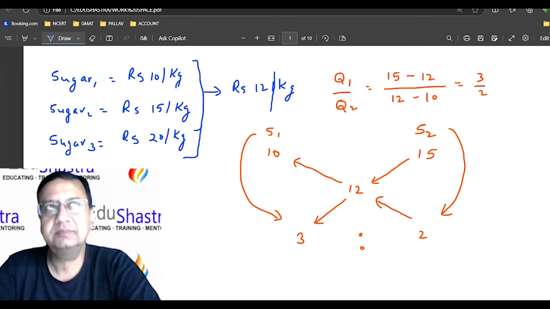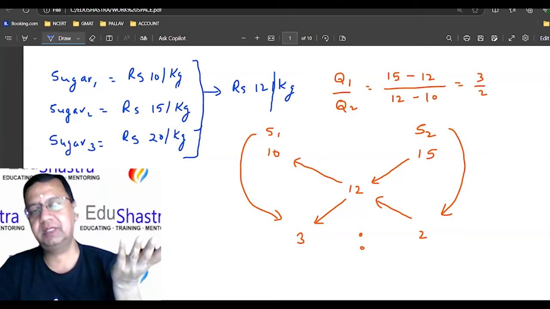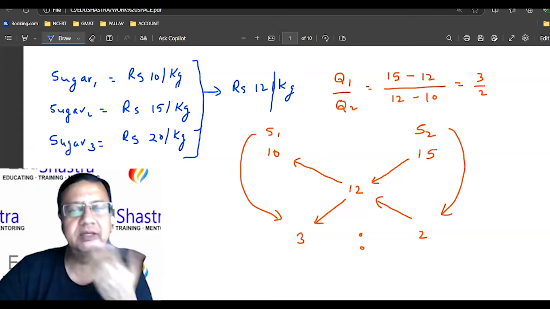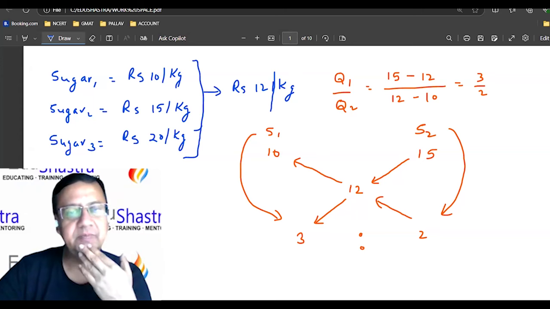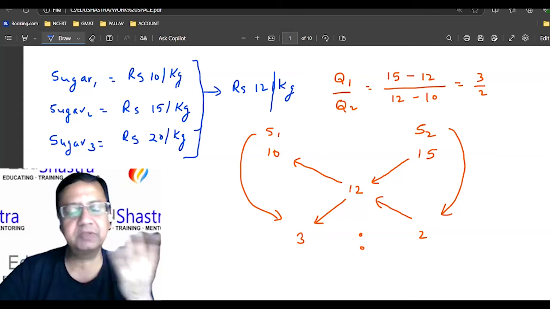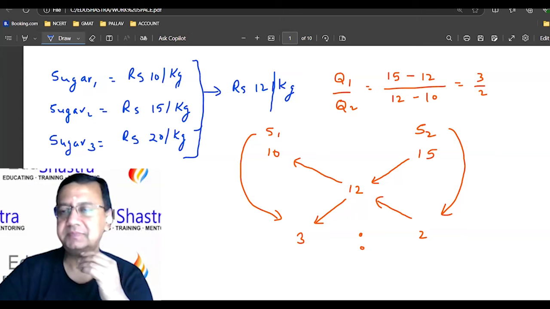So you're saying that first I should take the average of first and third, and then take this. So why are you taking first and third? Why not the first and second or second and third? It's because the third sugar is very heavy. I'm just making it easier, I think.